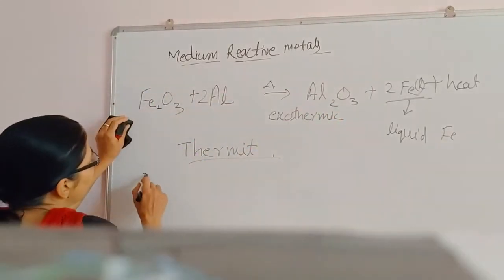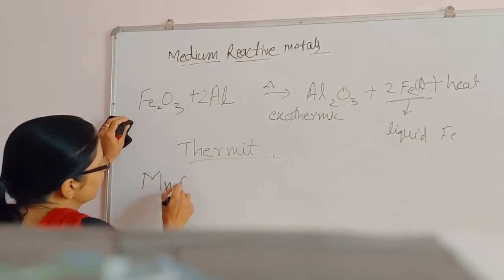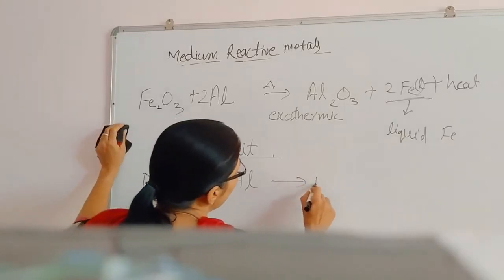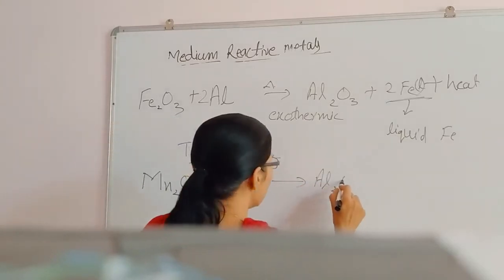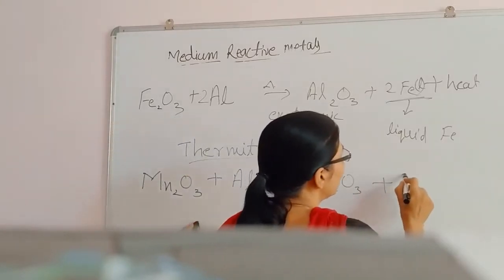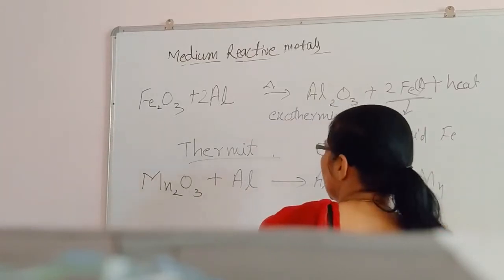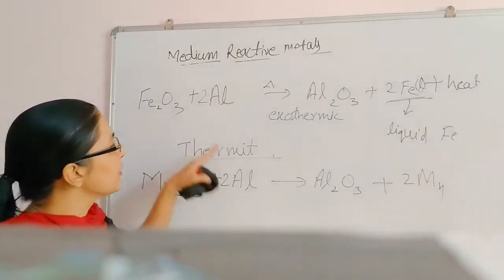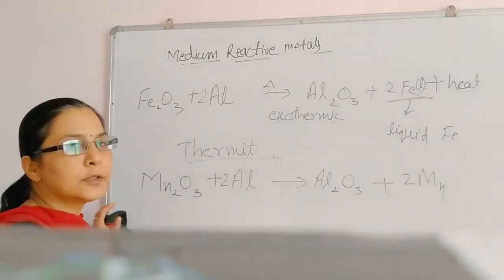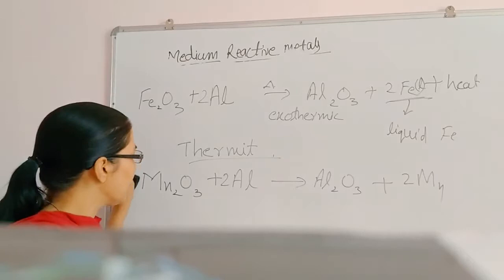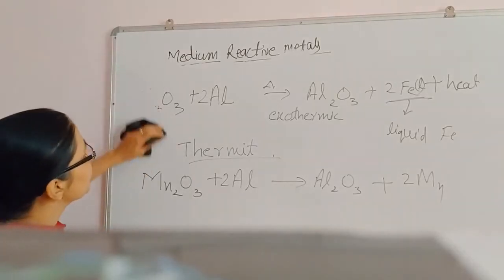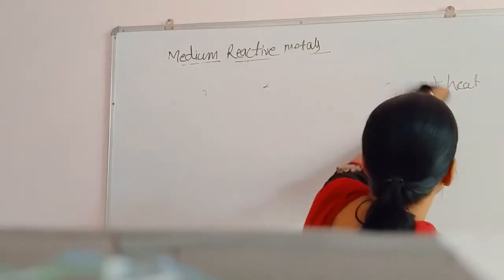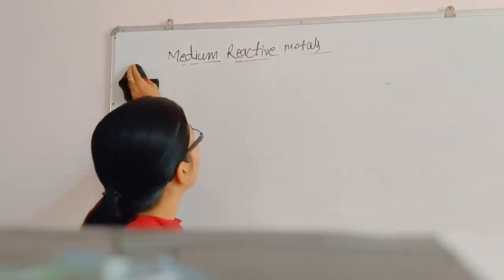In the same manner, suppose Mn2O3, manganese oxide, aluminium is more reactive metal, there will be formation of Al2O3 and Mn will be released. Okay. So sometimes these more reactive metals are used for the reduction purpose. That's all about the medium reactive metal. Now the next topic, refining, I'll do. We'll continue.